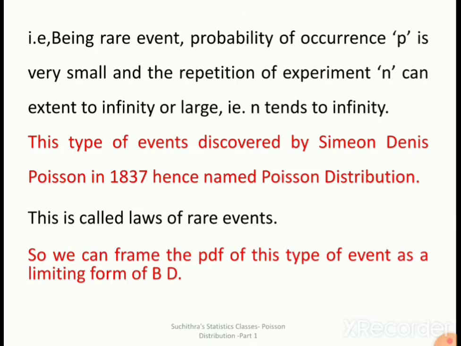So, we can frame the PDF of this type of event as a limiting form of binomial distribution. Now let us derive the PDF as a limiting form of binomial distribution.